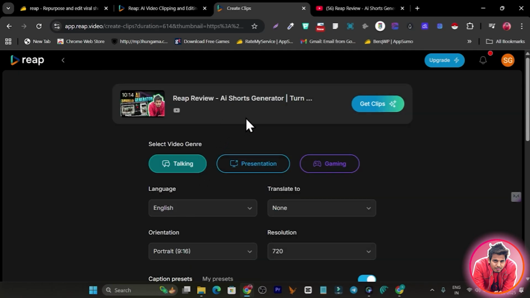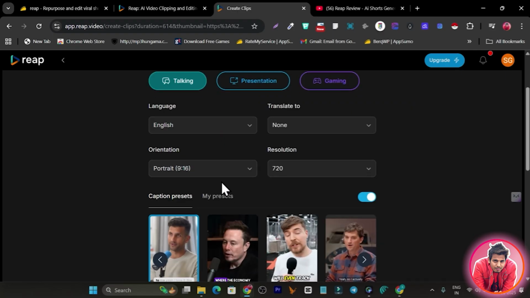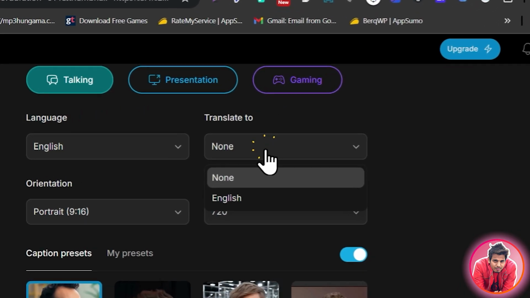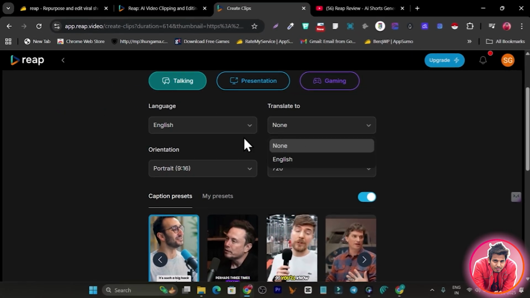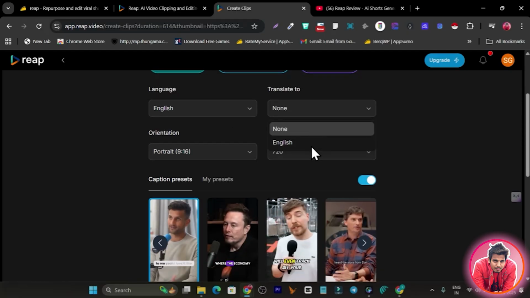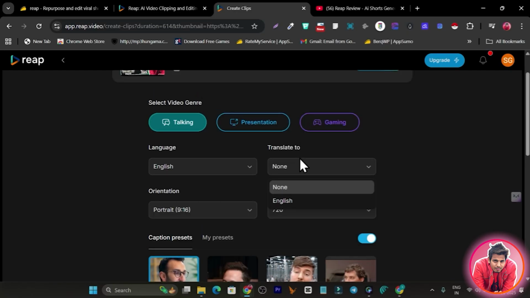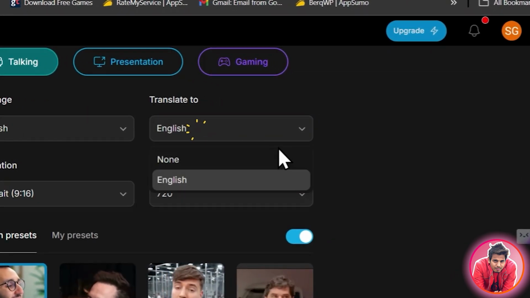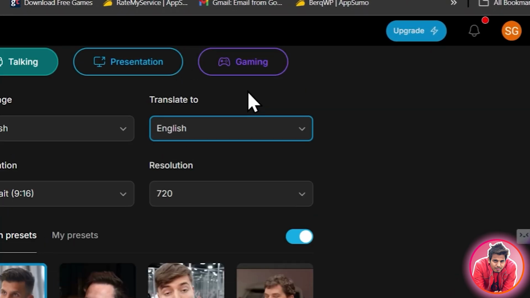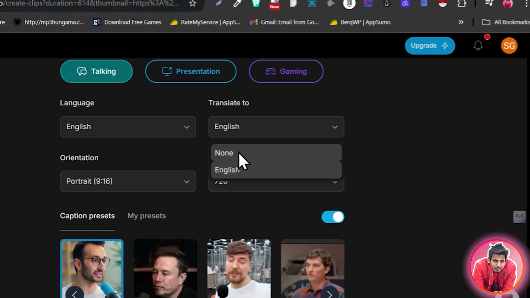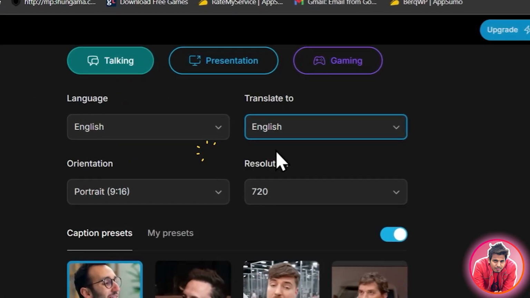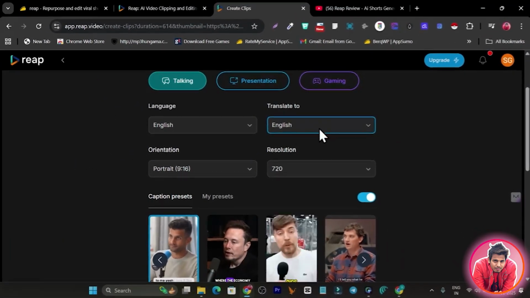So it is processed, and now it is asking me to select a few things, like the talking language. If I want to dub it, I can do it right here. Right now this is the language, and I want to translate it into another language. If I scroll down, let me see what languages are available here. Okay, so I think right now only a few languages are available that you can select from here.